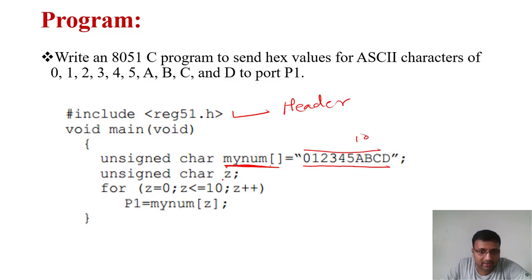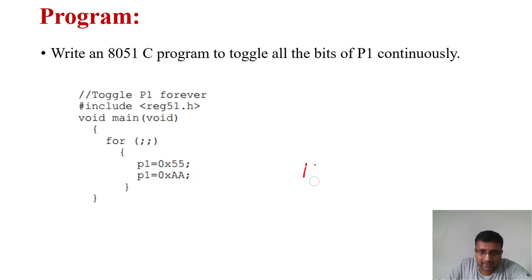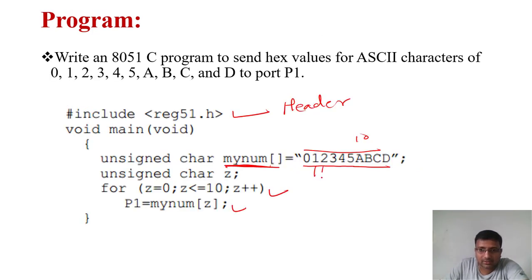So I have created one for loop for 10, and then my number of Z is going to take. So first the 0th ASCII character will be sent, then the first ASCII character will be sent. First, second, third, fourth, fifth, sixth, seventh, eighth, ninth. So like this it goes on executing the things. Okay. Alright. So we are going to compile this afterwards.